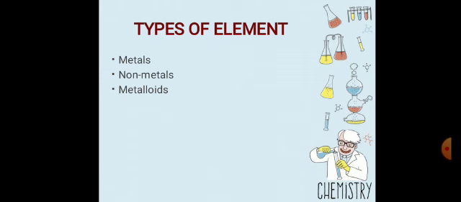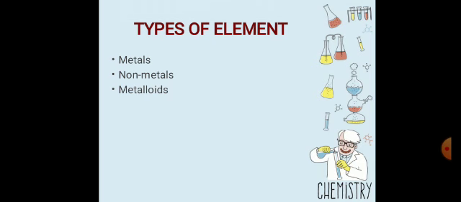Metals are those substances which are good conductors of heat and electricity, meaning that they can pass electricity. They are malleable and ductile. Non-metals are those substances which are bad conductors of heat and electricity.